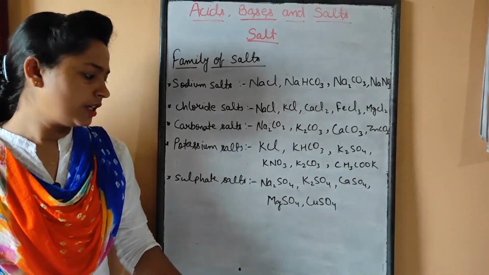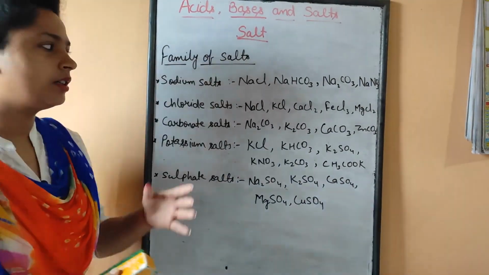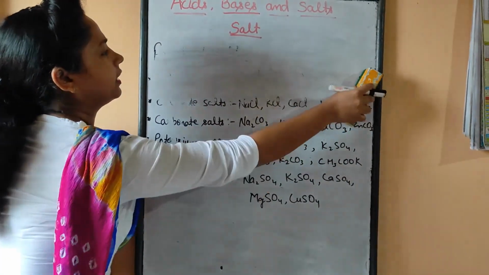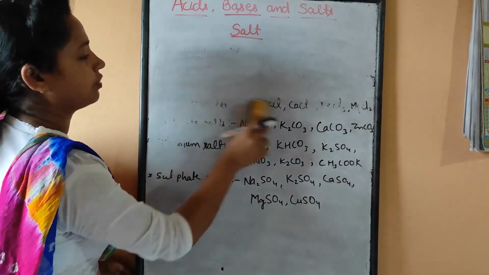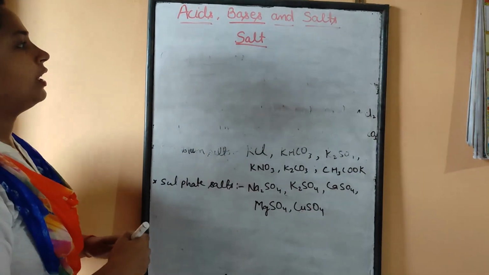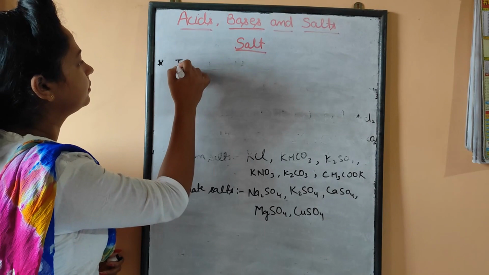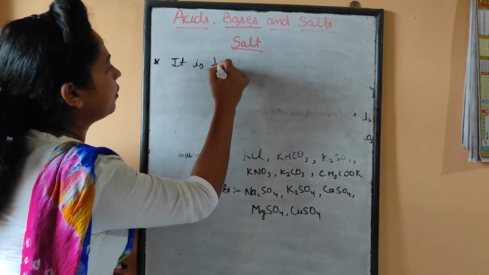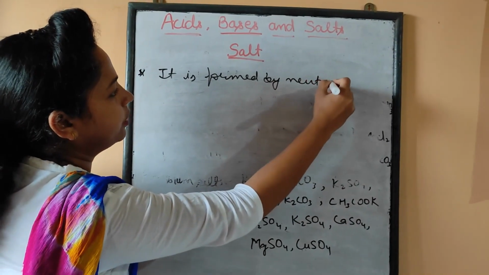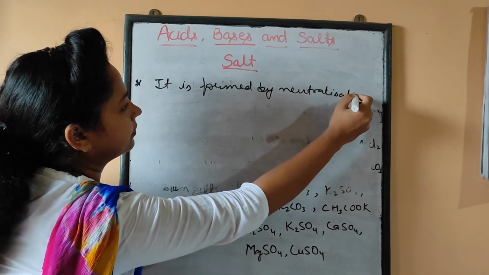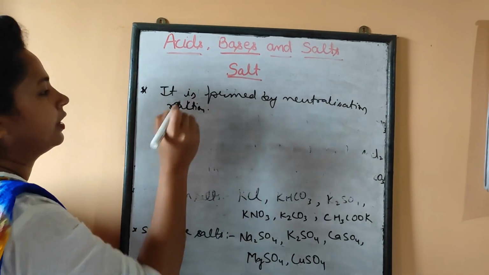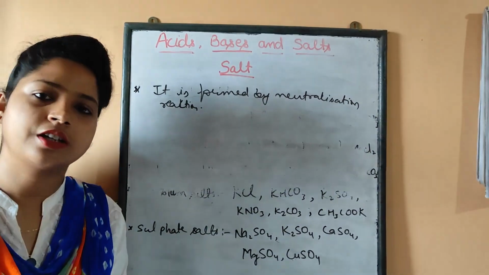Now, after this, we have some general properties of the salts, the things which we have to study in our syllabus. The very first property is that it is formed by a neutralization reaction. Its pH depends on its type.